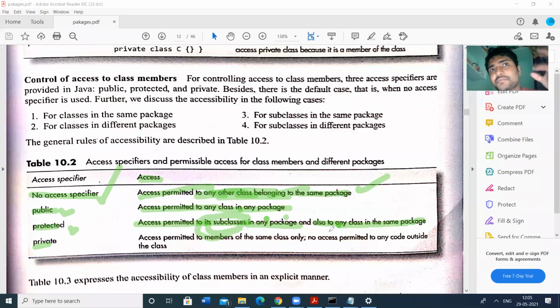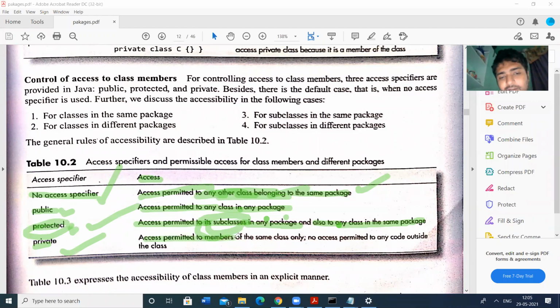That means class A has some subclasses, and those subclasses are present in another package. So they can be accessed when you declare the member as protected. So protected means access is given to that package and to other packages also. In the other package, the condition is that the class must be a subclass. So this is protected. Next, private.